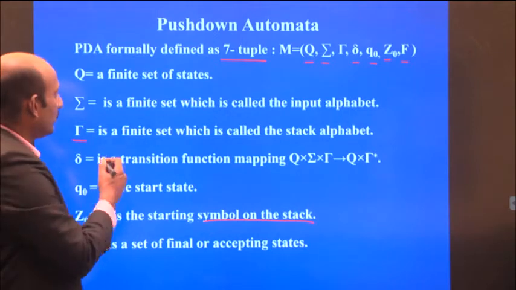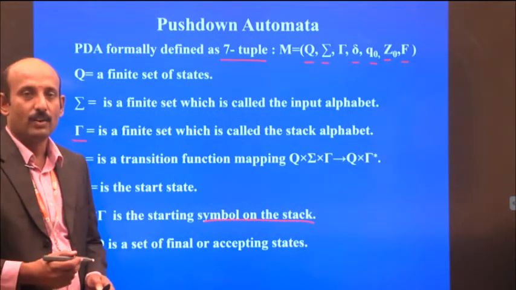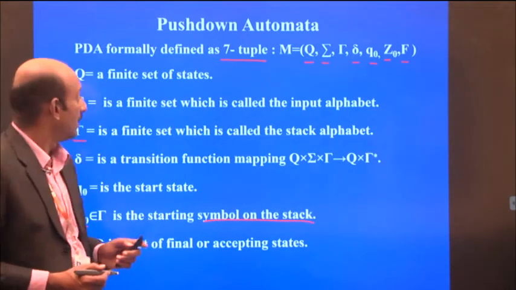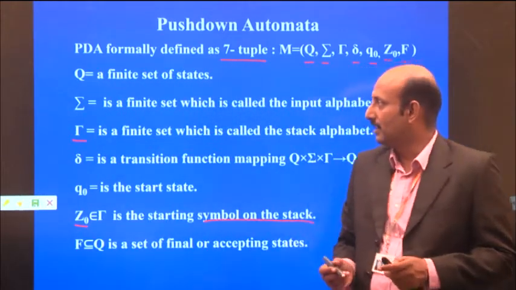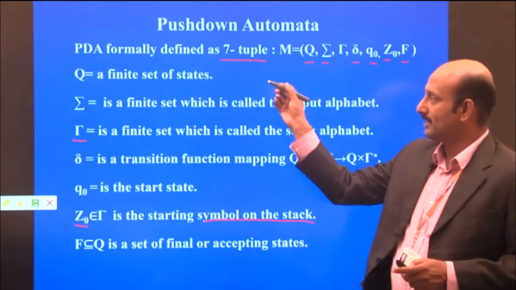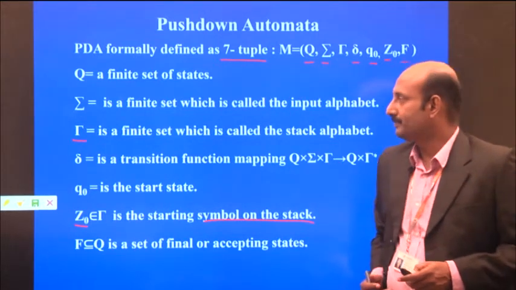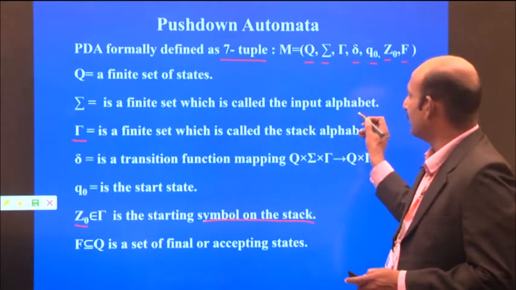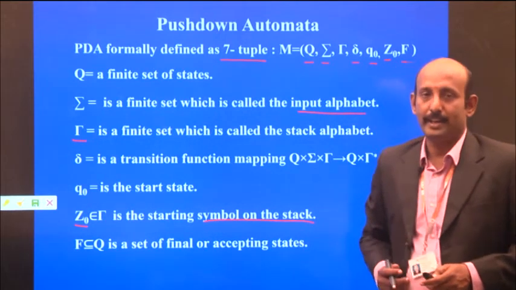For example, Q is a finite set of states. All these finite states are represented by Q. There are many states, and all of them are given in Q. Sigma is a finite set called the input alphabet, a finite set of input symbols.